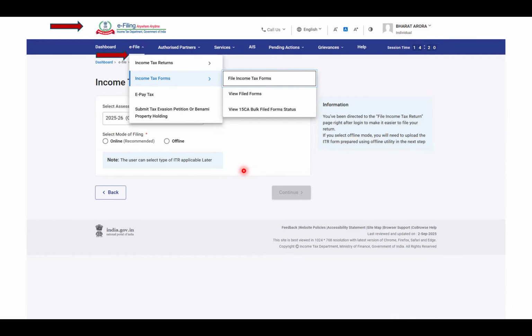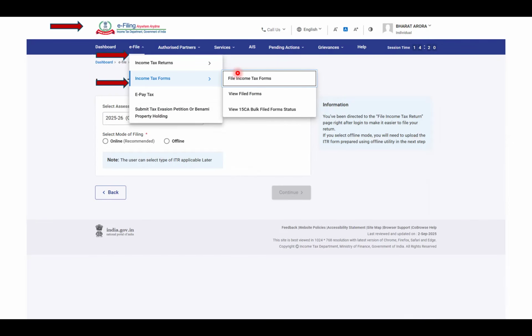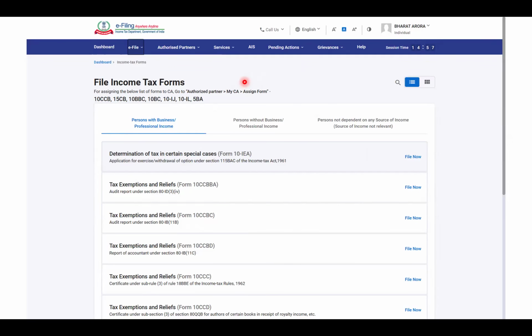Within your income tax website, you go to e-file, where you file your income tax returns, go to income tax forms and go to file income tax forms, right? As soon as you click, this page will open up, and within the tab of persons with business or professional income, the first form that you see is Form 10 IEA, determination of tax in special cases, which is for exercise or withdrawal of option under section 115 BAC of the Income Tax Act, right? So click on file now.